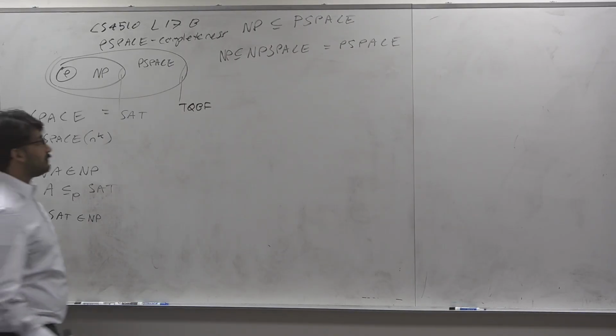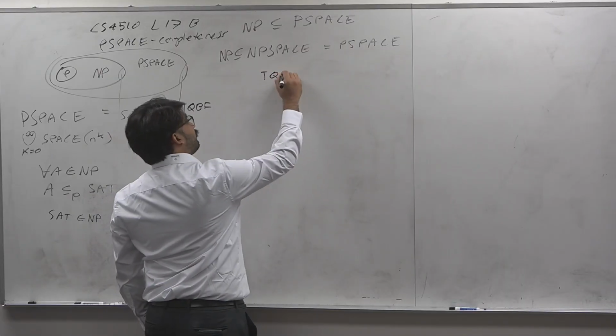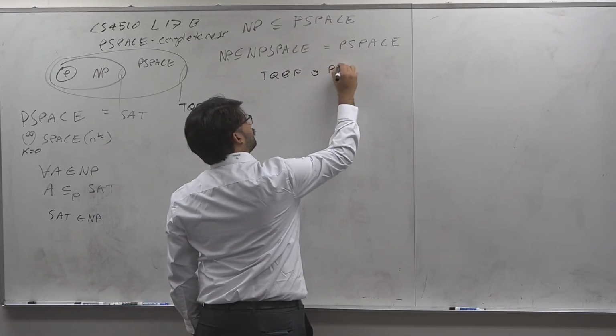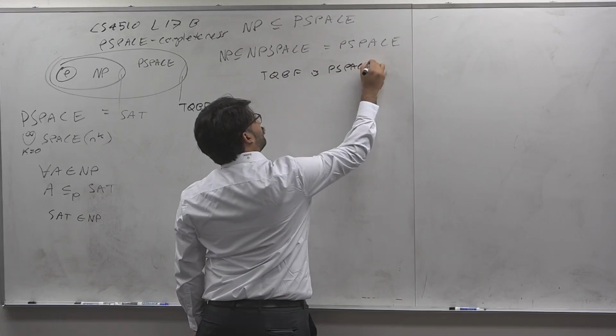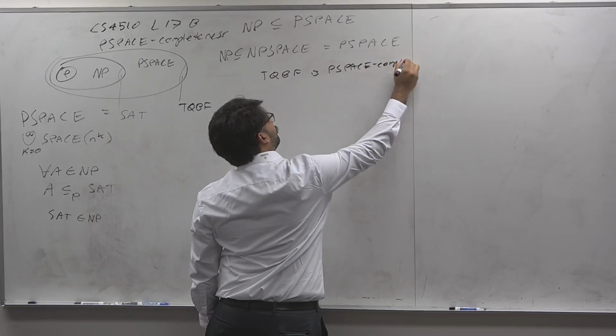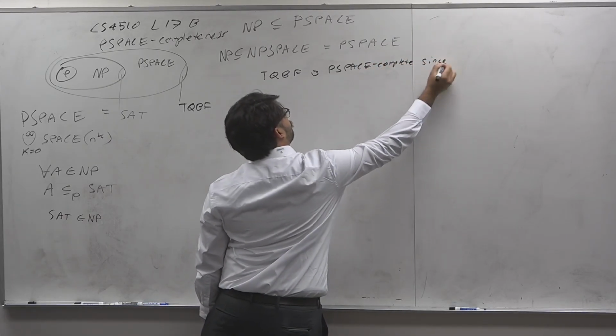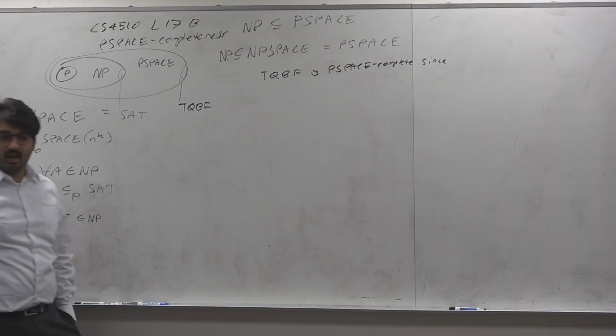Let's say I'll say TQBF is P-space complete.